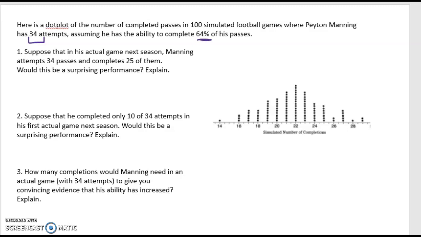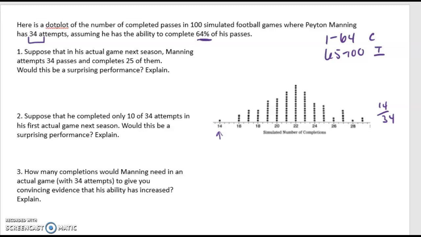So each one of those, 1 to 64 was a completed pass, 65 to 100 was an incomplete pass. I counted, and each one of these dots, like this 14 right here, represents 14 out of 34 completions. This one right here, 16 out of 34, etc.